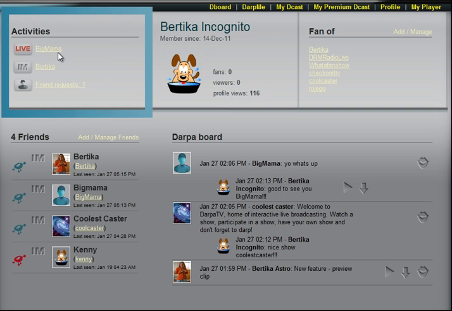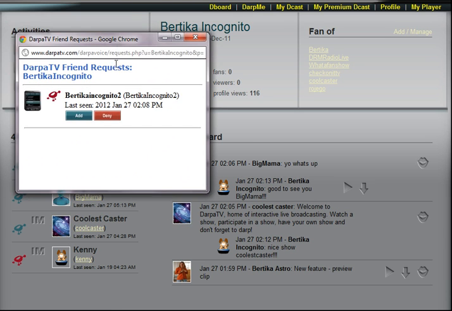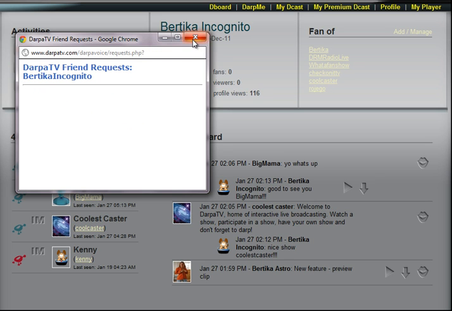So right now we can see that there's a live show going on by Big Mama. There's an IM from one of my friends, Bertika, and I also have friend requests. If I click on the friend request, for example, it comes up and says DARPA TV friend request, Bertika Incognito has requested to be added to my friends. I can choose to add or deny this particular user. If I deny them, I can actually later open it up and add them. I'm going to add that, and there we go.